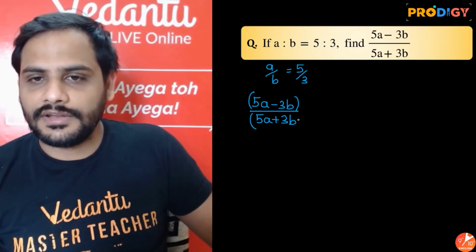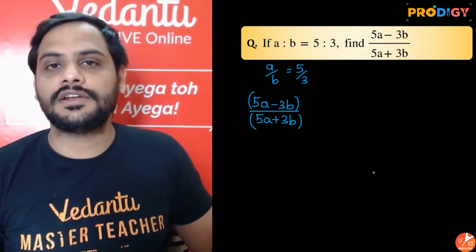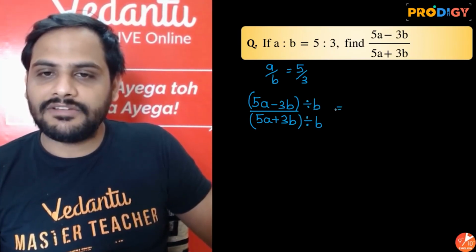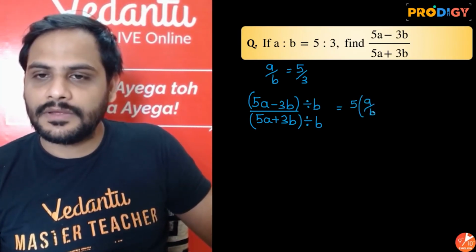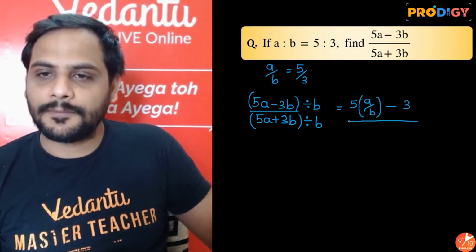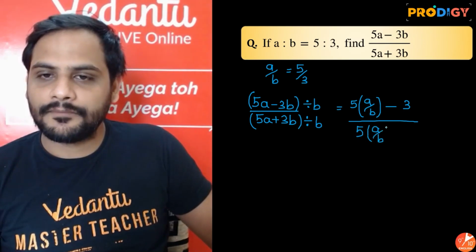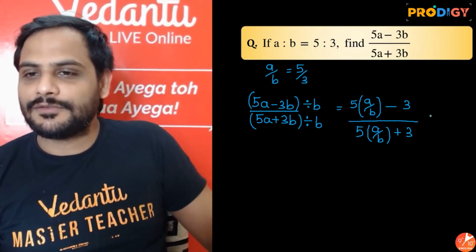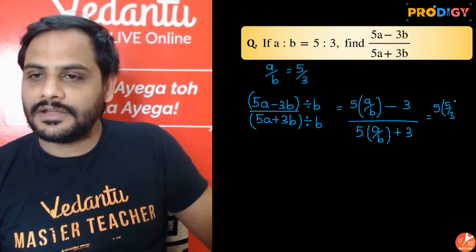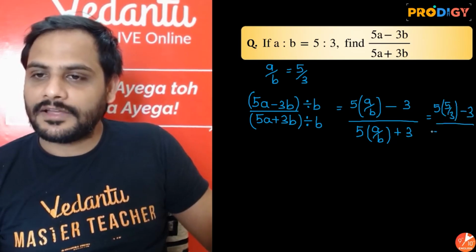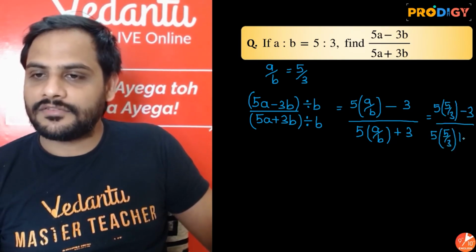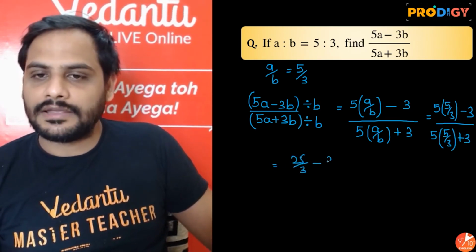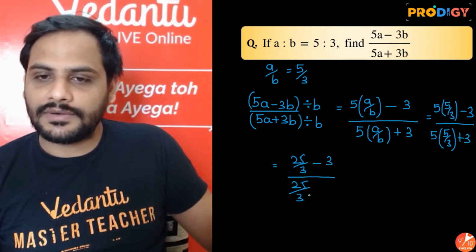And put the value of a as 5x, b as 3x in the ratio and get the final ratio. The next way is to try to create the ratio a by b in this. So I'll divide both the terms by b. I will get 5 times a by b minus 3b upon b, b will get cancelled, minus 3, upon 5 times a by b plus 3b upon b, which is only 3. Now a by b is what, beta? A by b is 5 by 3. So it will become 5 times 5 by 3 minus 3 upon 5 times 5 by 3 plus 3. So what we are getting? 5 into 5 is 25 by 3 minus 3, whole divided by 25 by 3 plus 3.